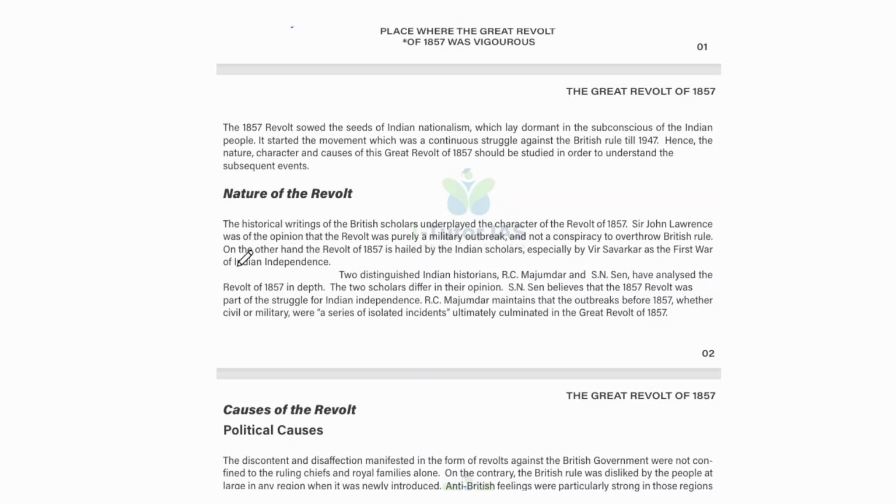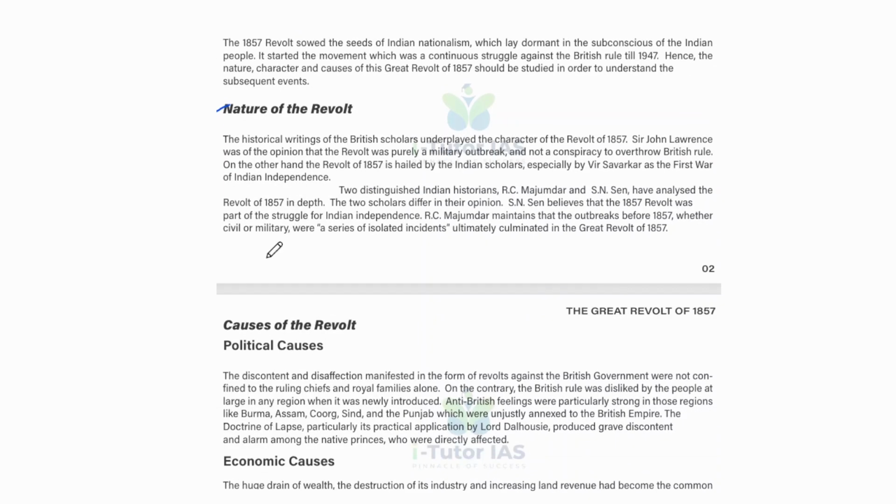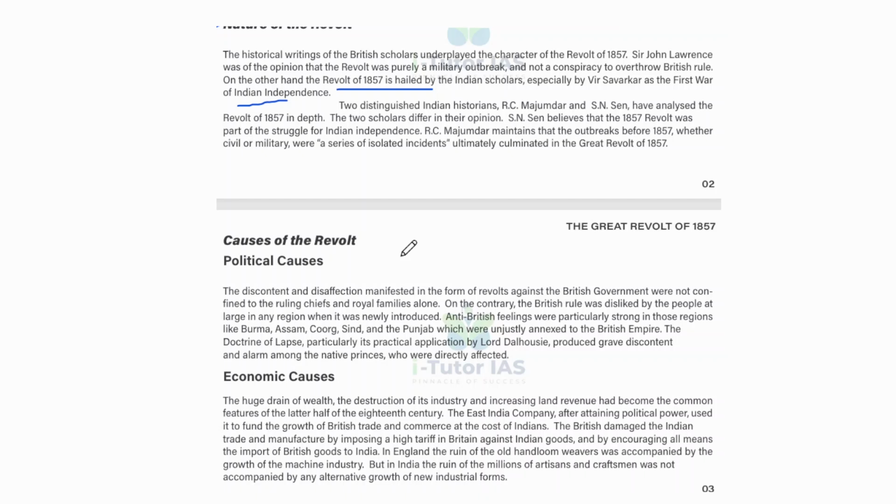Hence, the nature, character, and causes of this Great Revolt of 1857 should be studied in order to understand the subsequent events. On the nature of the revolt, the historical writing of British scholars underplayed its character. Sir John Lawrence was of the opinion that the revolt was purely a military outbreak and not a conspiracy to overthrow British rule. On the other hand, the revolt of 1857 is hailed by Indian scholars, especially by Veer Savarkar, as the first war of independence. Okay, so there are different opinions among historians about this revolt.